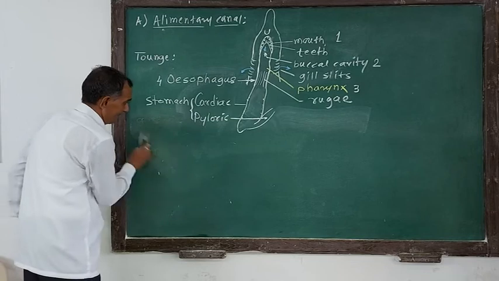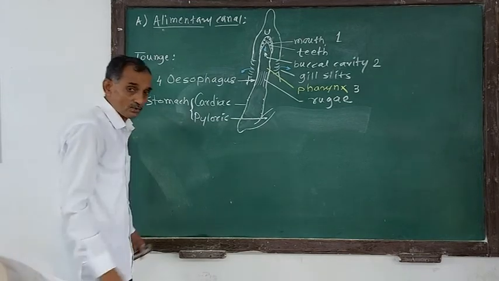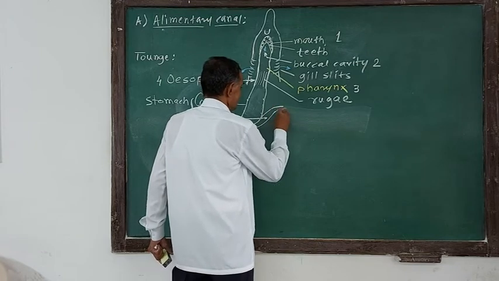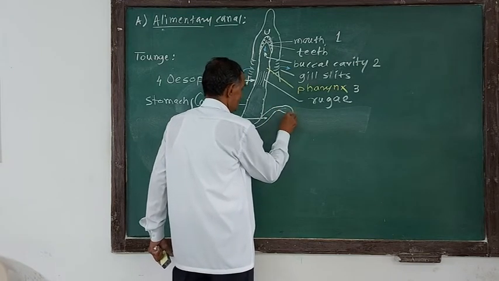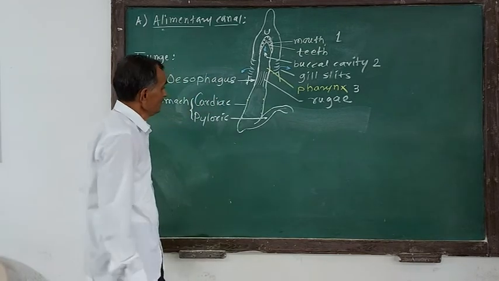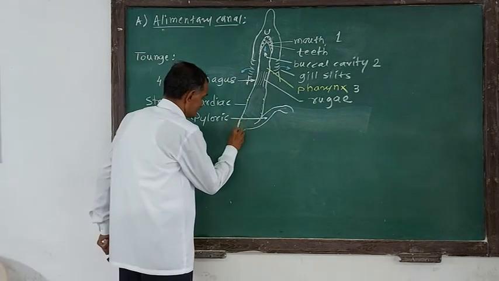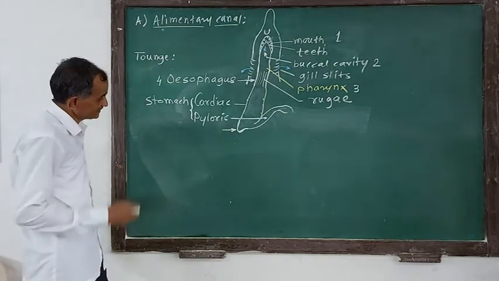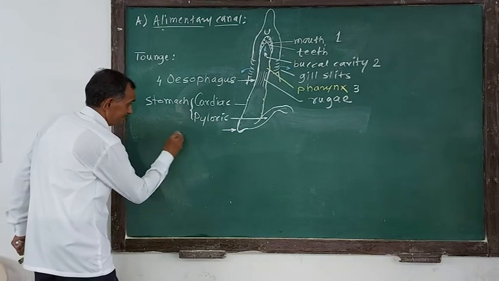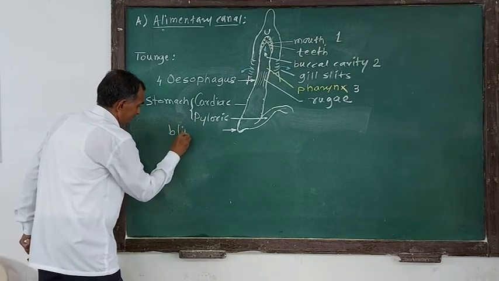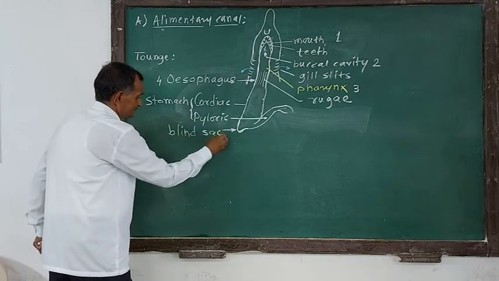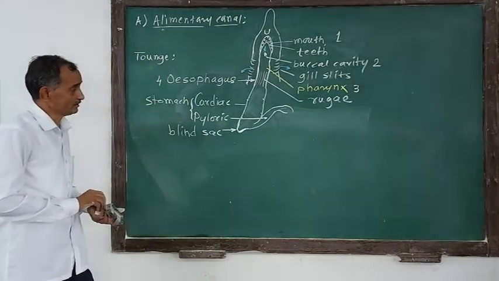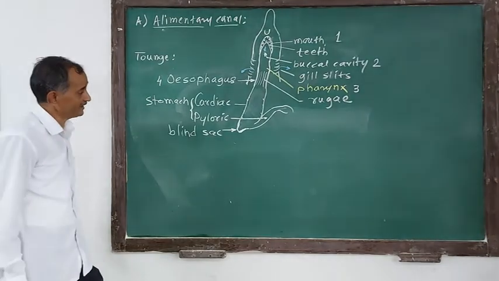Now this pyloric stomach is tubular and has no role in digestion. Simply, it carries the digestive food material towards the intestine. At the junction of the cardiac stomach and the pyloric stomach, a pouch, a sac, is present, and this sac is called the blind sac.